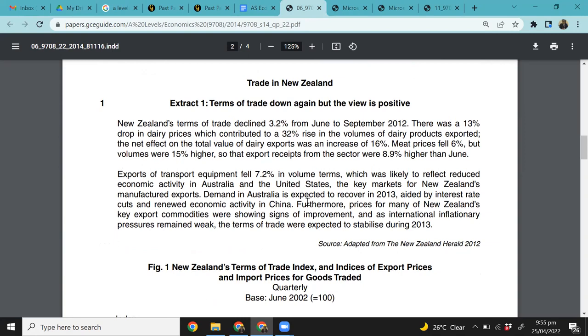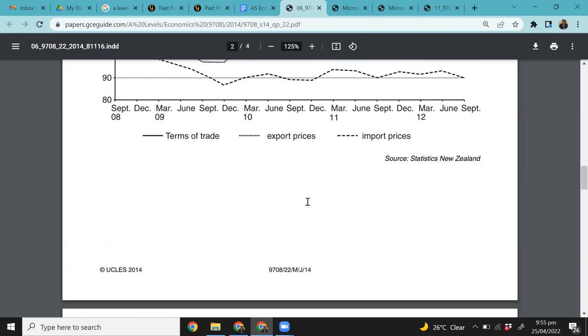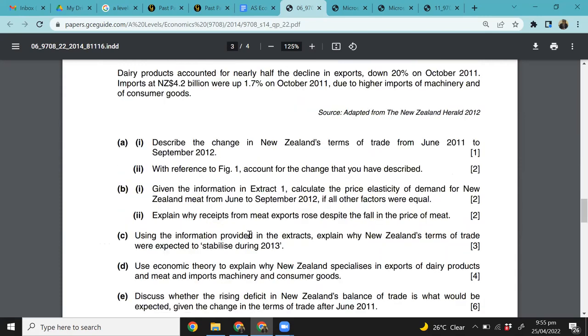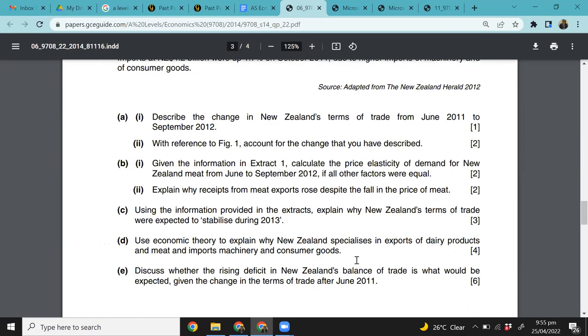It was in the question. Sorry, it's not mentioned in the passage. My bad. It's mentioned in the question. The question before this asked us to use economic theory to explain why New Zealand specializes in exports of dairy products and meat, and imports of machinery and consumer goods. So we can take this as a hint that New Zealand is primarily importing machinery and consumer goods.